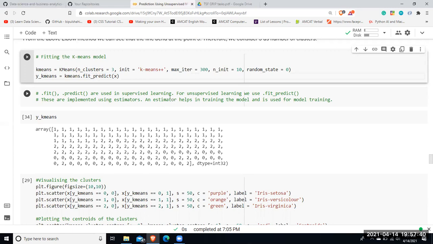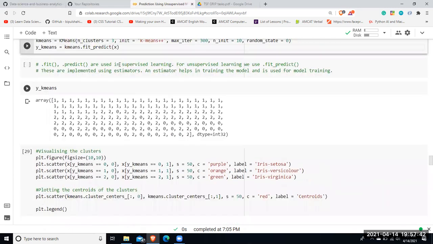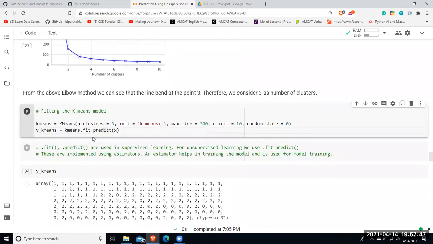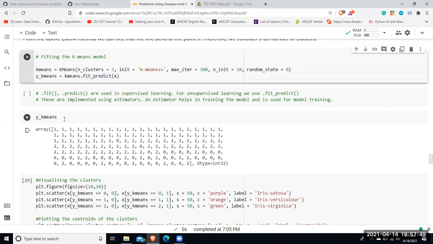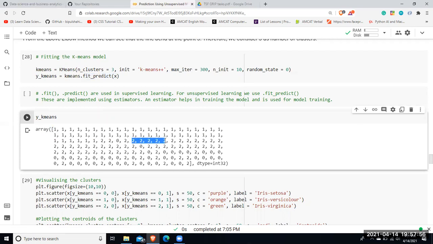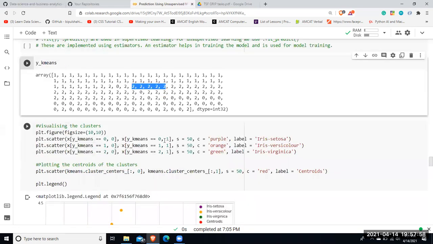So after that, I have obtained the target variable by fitting and predicting the final value. As you can see, the final predicted values are 1, 1, 1, 1, 0, and 2, 2, 2. Since there were three species, Iris setosa, virginica, and versicolor, I have classified them into three values, that means 0, 1, and 2.